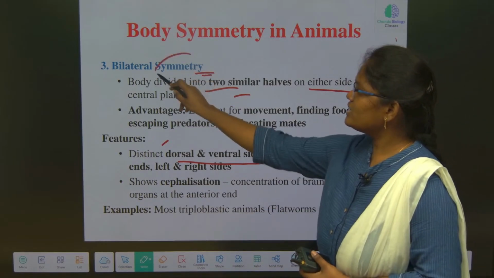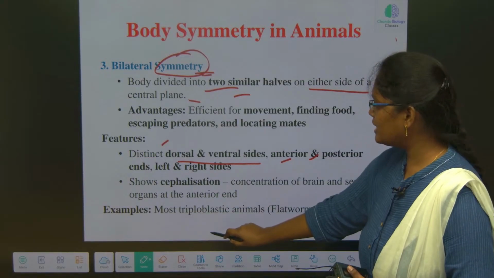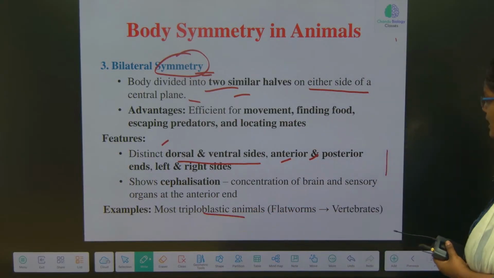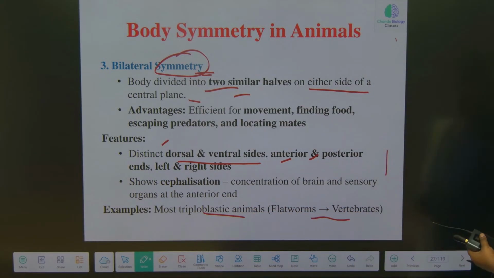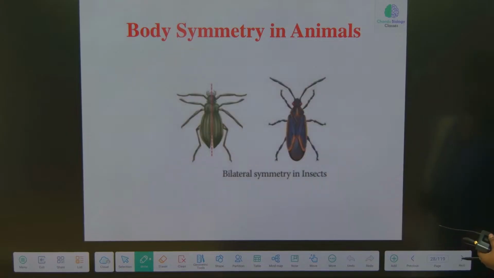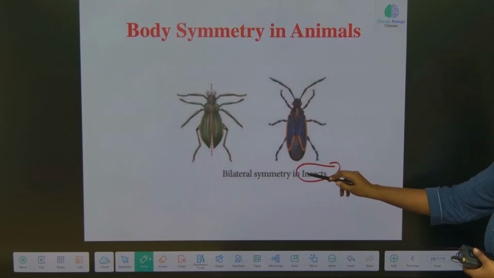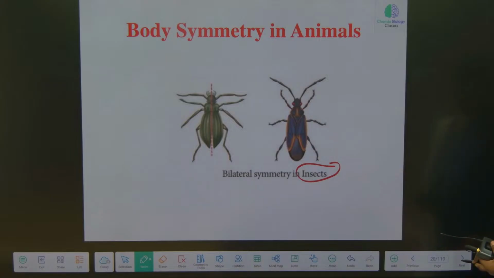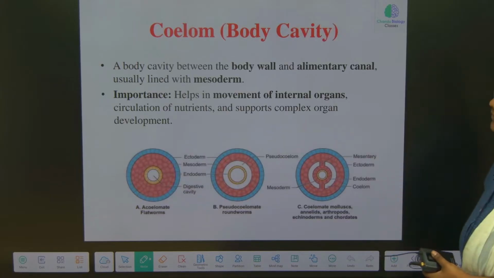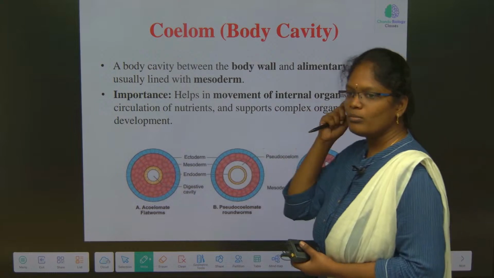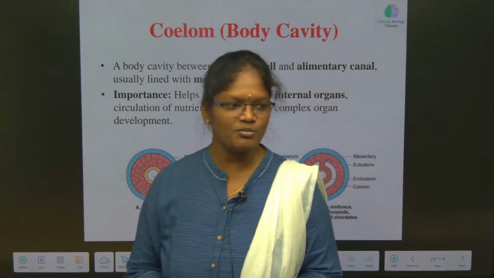So those organisms which are exhibiting the bilateral symmetry are triploblastic animals, from the flatworms to the chordates. Clear? So insects are the best example for the bilateral symmetry. Now body cavity. So what is the point of having this body cavity?